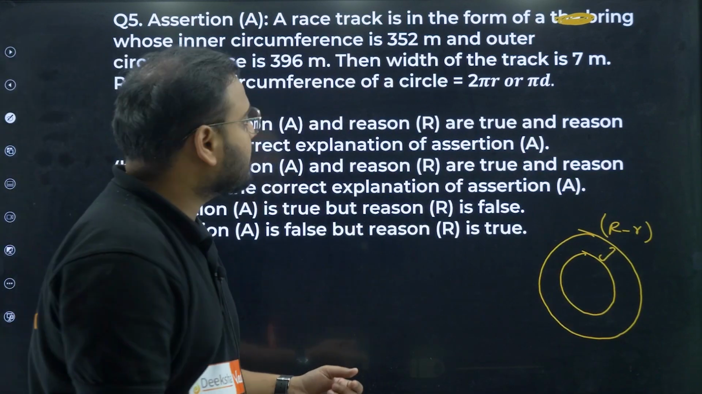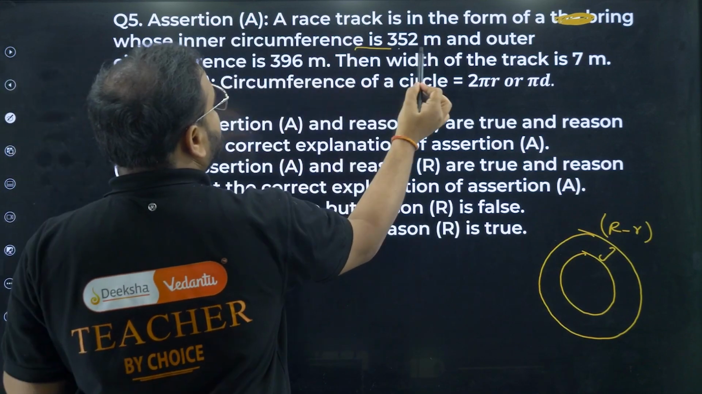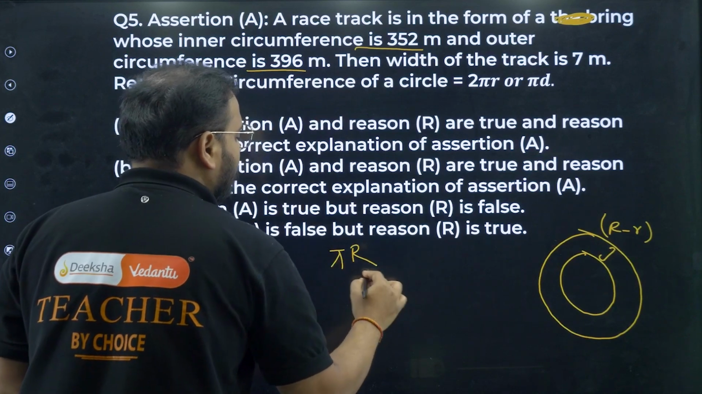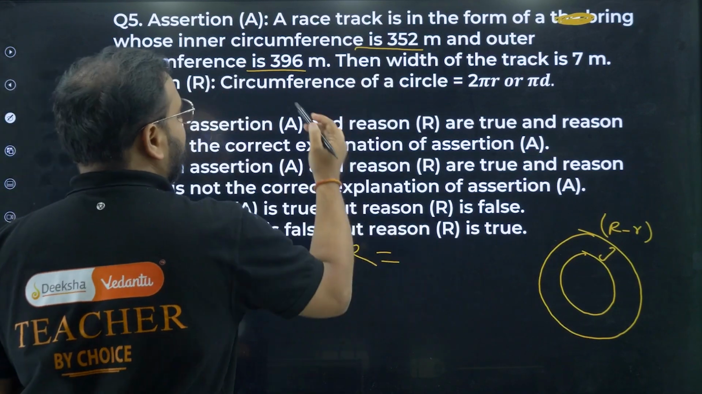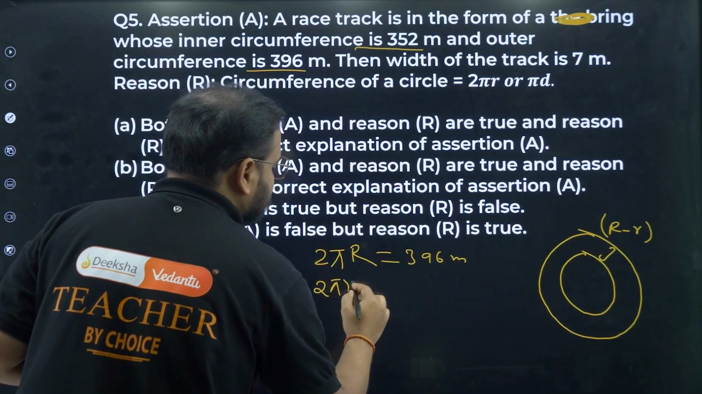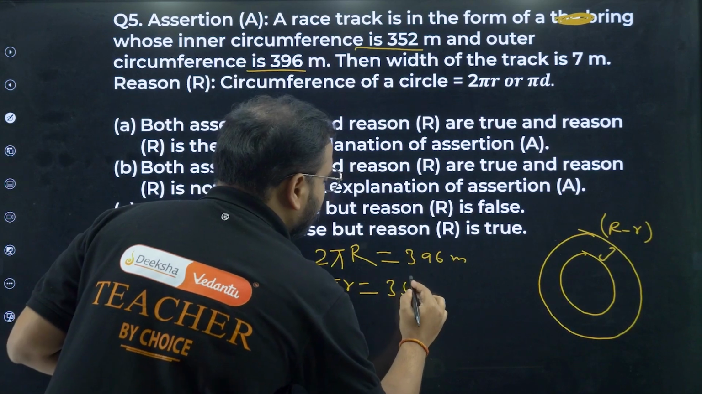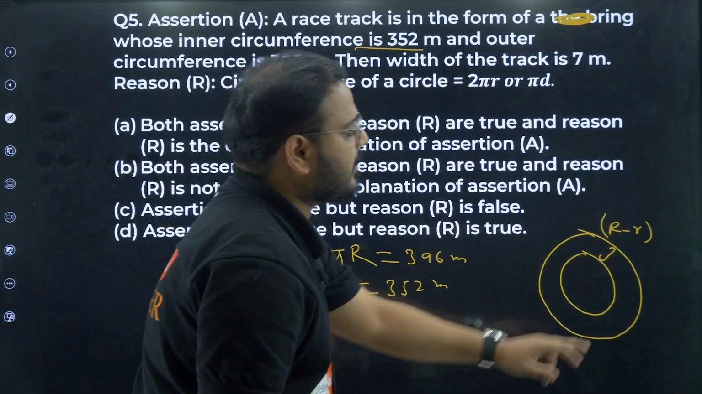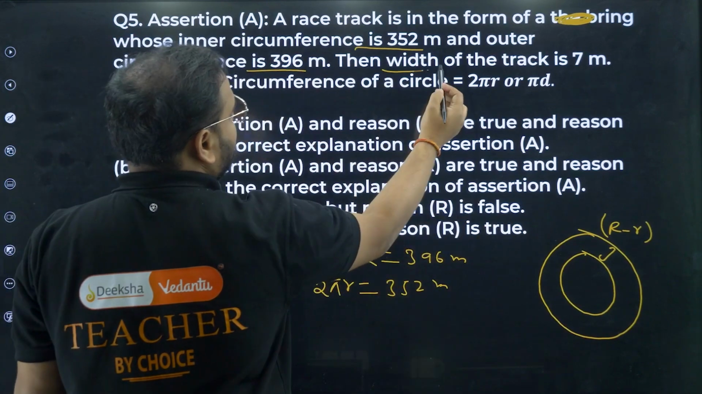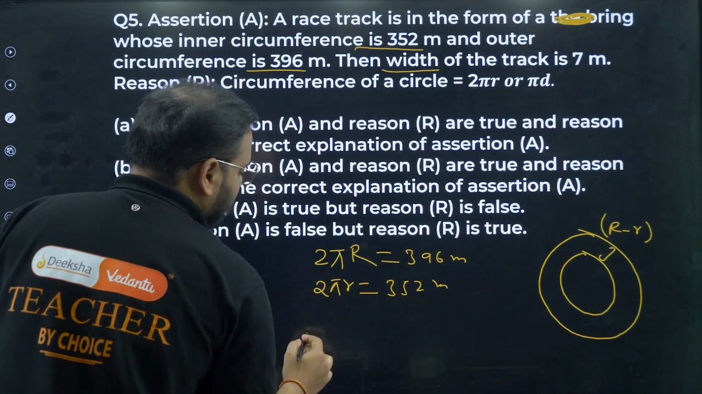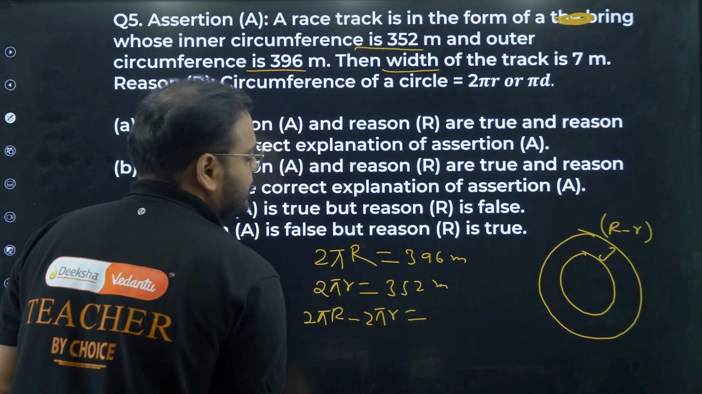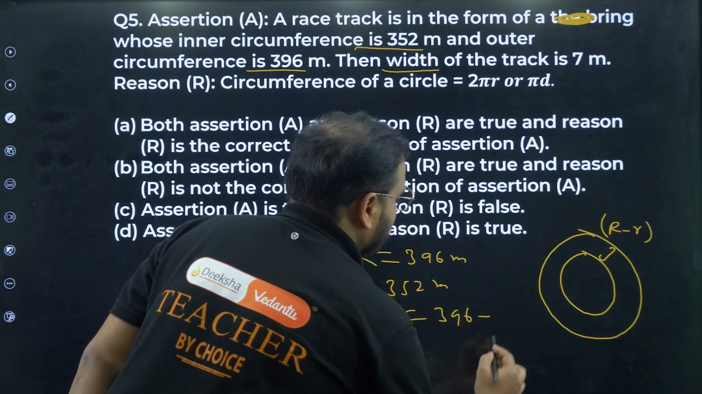Chaliye, let's solve this. They have given the circumference of the inner circle and outer circle. So 2 pi R is given as 396 meters, whereas 2 pi small r is given as 352 meters. I'm looking for capital R minus small r, that's the width. So in that case, just subtract: 2 pi R minus 2 pi r equals 396 minus 352.